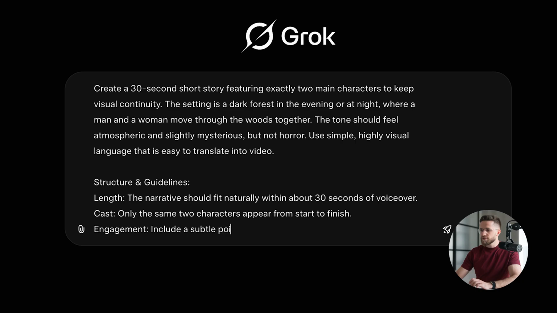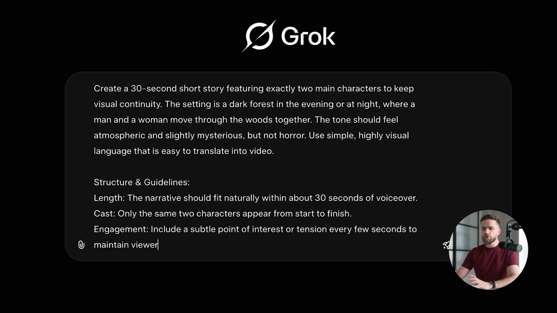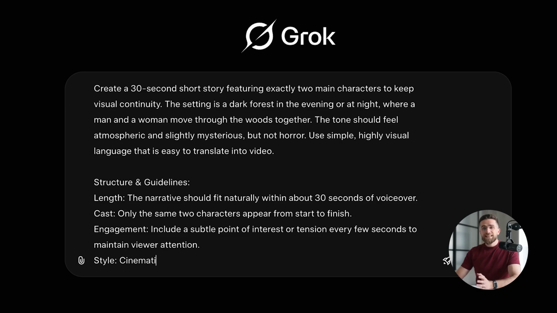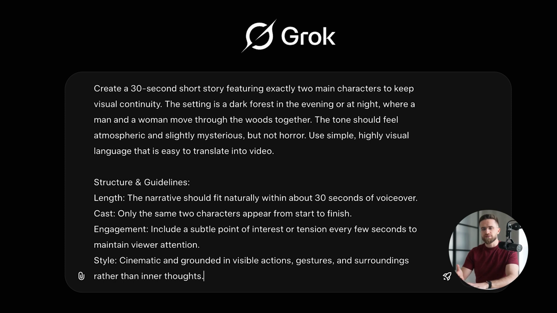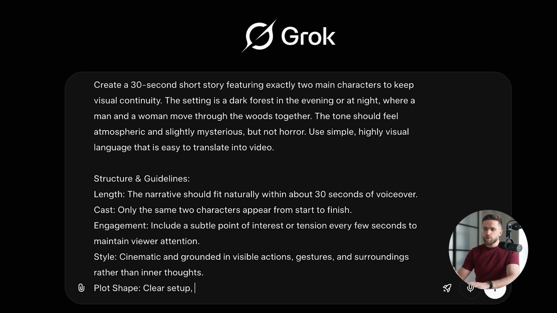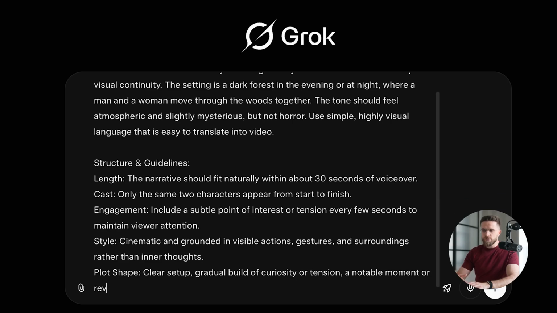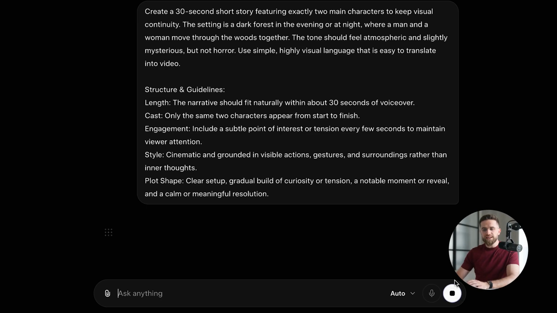Engagement: include a subtle point of interest or tension every few seconds to maintain viewer attention. Style: cinematic and grounded in visible actions, gestures, and surroundings rather than inner thoughts. Plot shape: clear setup, gradual build of curiosity or tension, a notable moment or reveal, and the calm or meaningful resolution. Hit send. Grok thinks for a moment, then comes back with a full concept.